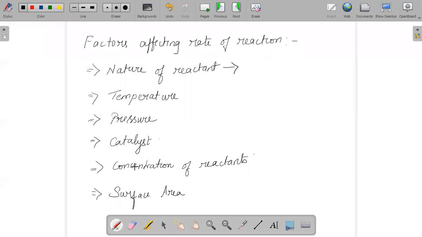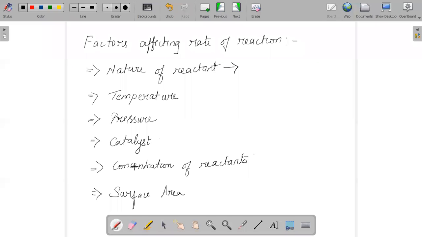Of course, if we increase the concentration, that will increase the number of collisions and activated collisions between your reactant molecules. And when we talk about collision theory, we say that rate is directly proportional to your collision frequency. So we can say the rate of reaction will increase if there is a rise in the concentration of the reactant. And the last one is surface area. The rate of a reaction will increase with the increase in surface area of your solid reactant.